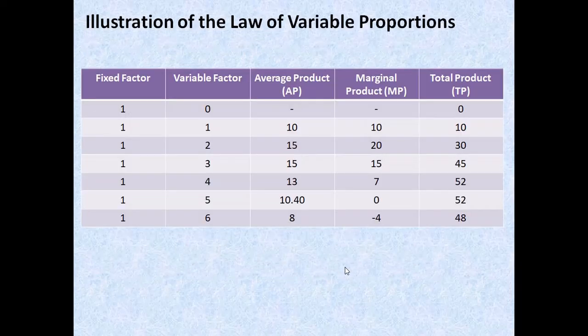Now let us see. I have used the same table that we used in our previous discussion. Here you can see that this is your fixed factor. It is constant throughout the entire process. Your variable factor keeps on changing, increasing from 1 to 6 here. And this is your average product, this is your marginal product, and this is your total product.